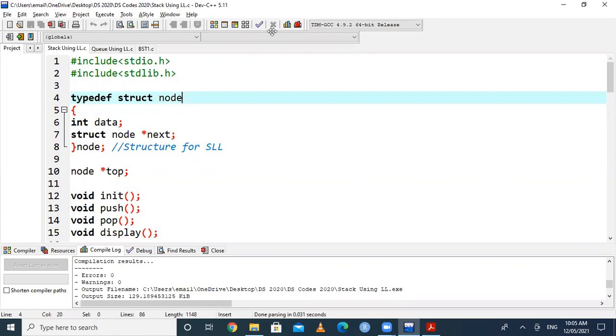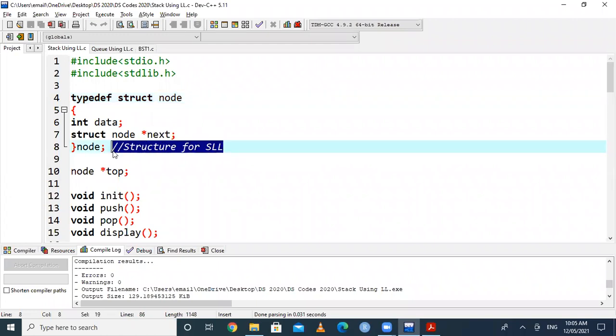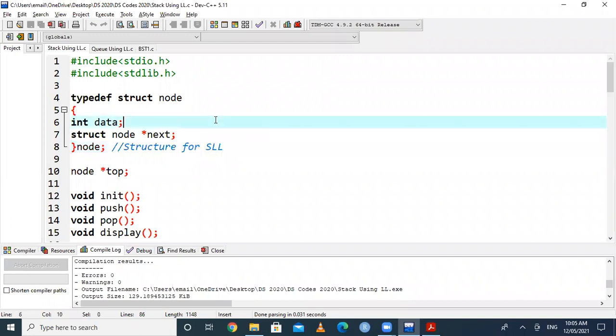And for this program, we are implementing stack using linked list, and we are using SLL. SLL means singly linked list, and this is the structure for singly linked list. We know that a single node of a singly linked list contains one data field and one pointer field. So here the data field is indicated by an integer variable, and the pointer field is indicated by the next variable.